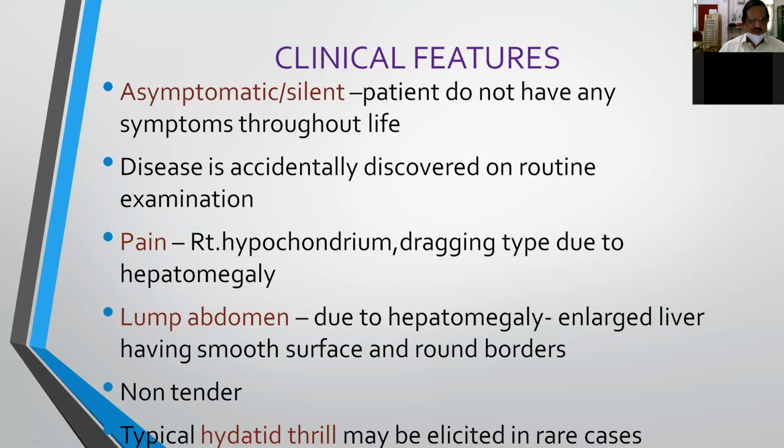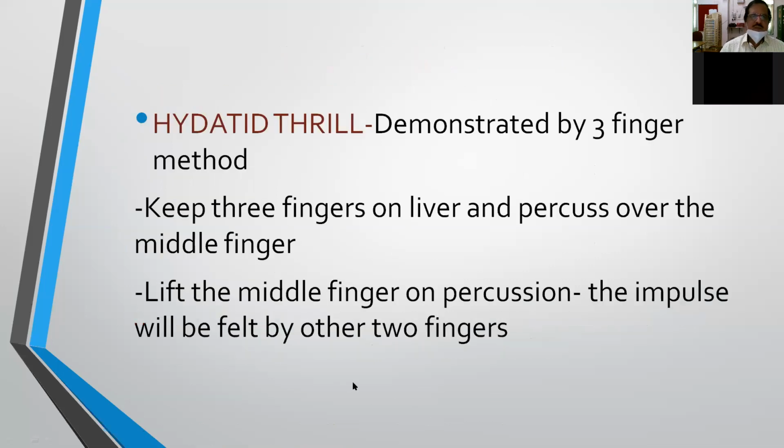So there is no tenderness at all. And the typical hydatid thrill, this is the most important clinical sign that sometimes we can elicit in a case of hydatid cyst of the liver. And how to demonstrate this hydatid thrill? This is elicited by keeping 3 fingers on the liver, that is in the right hypochondrium, and percussing on the middle finger and lifting the middle finger.